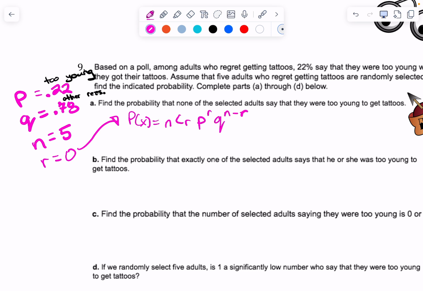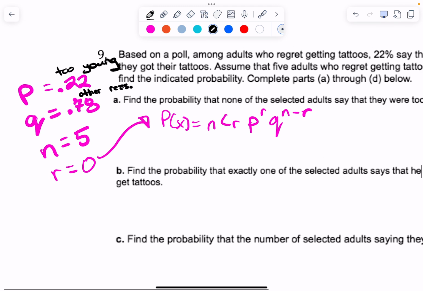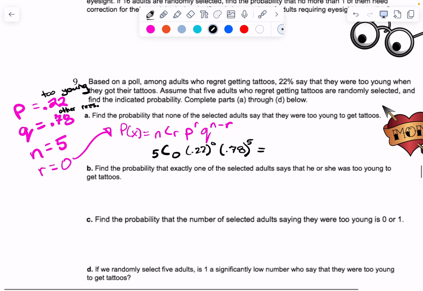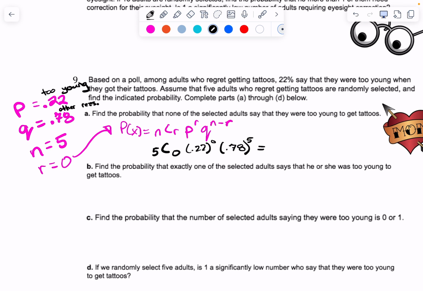Here we go. What does NCR look like? 5C0. Brian's on top of it. P is 0.22 to the what? 0. Q is 0.78 to the fifth. Those two exponents have to add up to N, right? Okay, if I do that, what do you get? 0.289, or 28.9%. There we go, 0.289, okay?